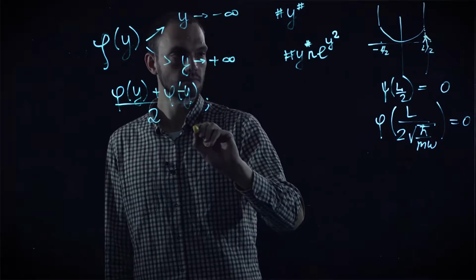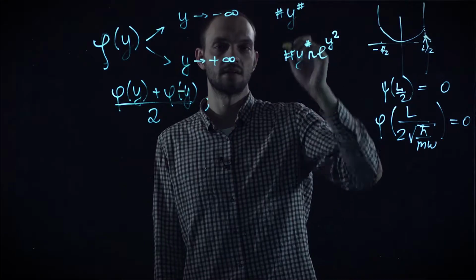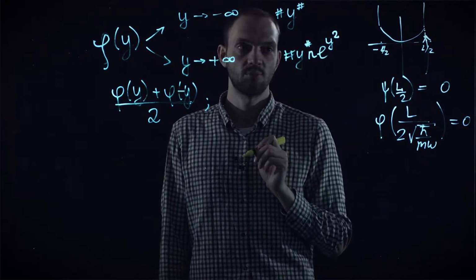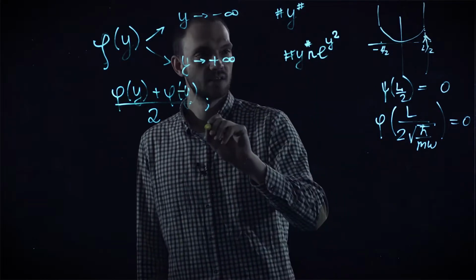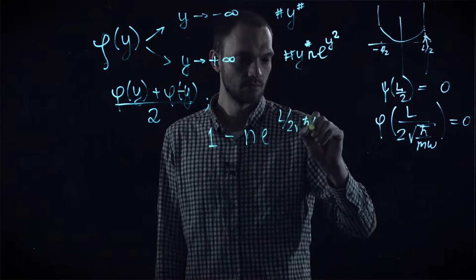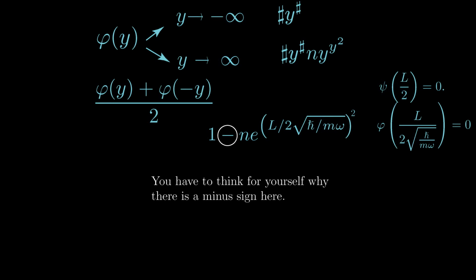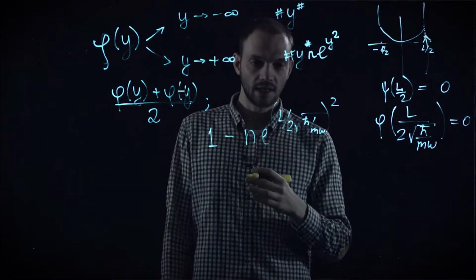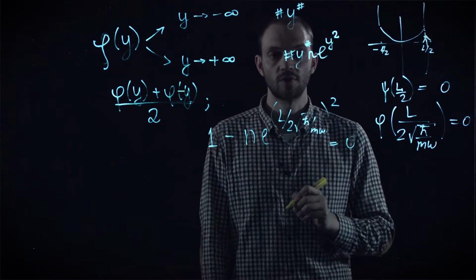And finally, our condition of vanishing wave function at the boundary of the box becomes, here we employ so-called logarithmic accuracy. So we substitute all powers of y by 1, as the leading contribution is of course governed by the exponential. So we come to the following equation. And this equation is, again, in the same logarithmic accuracy, chooses for us a proper value of n.